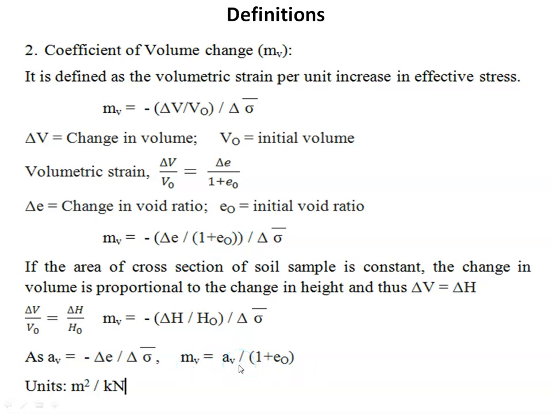So coefficient of volume change or coefficient of volume compressibility equal to coefficient of compressibility divided by 1 plus e naught. So because there are no units for void ratio, the units for coefficient of compressibility and coefficient of volume change are same, which is meter square per kilonewton.